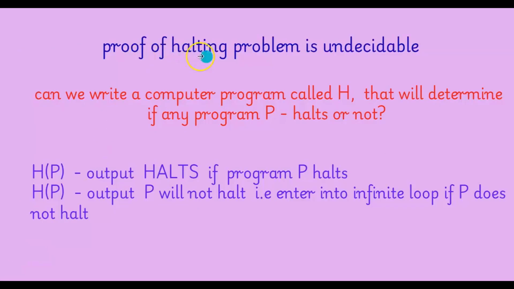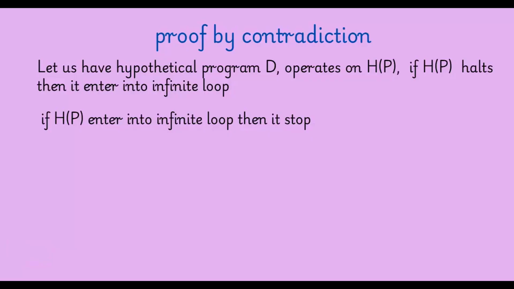Proof that the halting problem is undecidable. Can we write a computer program called H that will determine if any program P halts or not? H of P will output halts if program P halts. H of P will output P will not halt, that means enter into infinite loop, if P does not halt. Let us prove by contradiction.